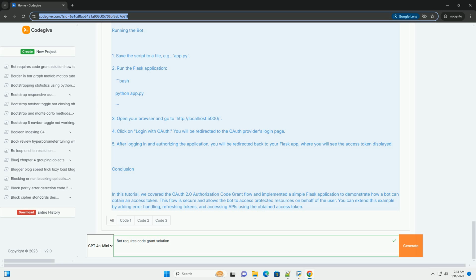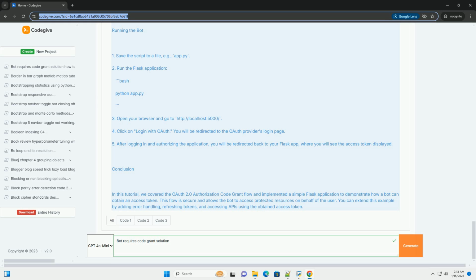Code example. In this example, we'll create a simple bot that uses the authorization code grant flow to authenticate a user and obtain an access token. We'll use Python with the requests library to demonstrate the flow. 1. Install required libraries. 2. Create a Flask application.